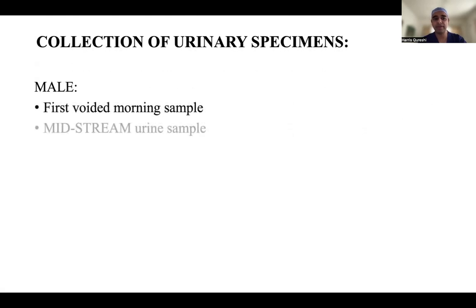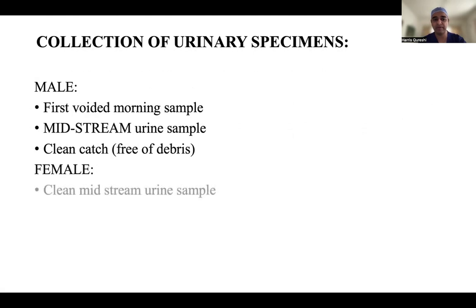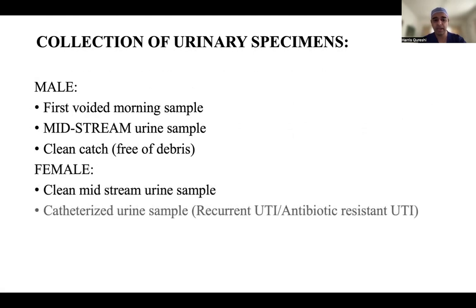So a bit about collection of urinary specimens. In males, it should be the first void morning sample. Midstream: clean your penis, and then midstream urine should be kept. Clean catch is free of debris, and in females clean midstream urine should be taken. In catheterized patients, the urine in the bag should not be taken. It should be extracted directly from the Foley's catheter.